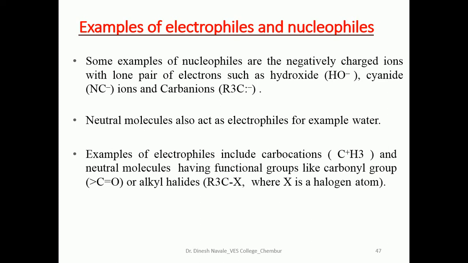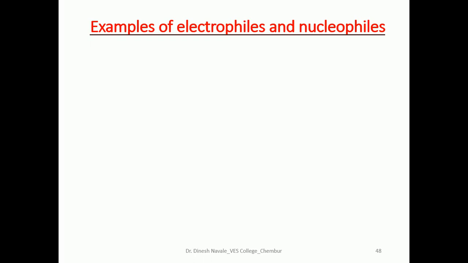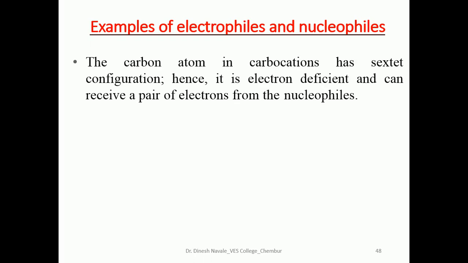If you take the example of the carbonyl carbon, due to the electronegative oxygen atom, the carbonyl carbon acts as the electrophilic center. Whereas in the case of tertiary butyl alkyl halide, the halide is electronegative, which makes the tertiary carbon atom the electrophilic center. The carbon atom in carbocations has a sextet configuration, which means it is electron deficient.